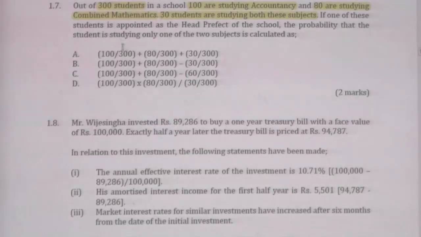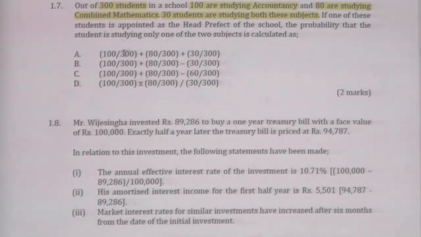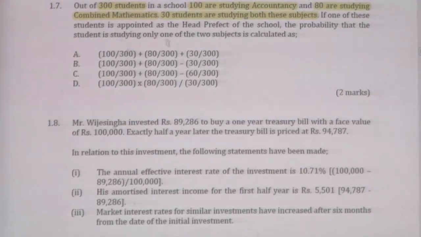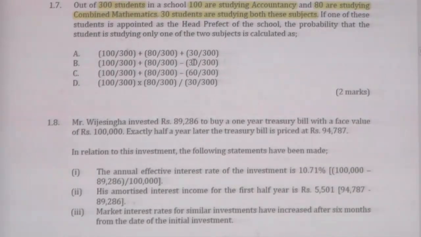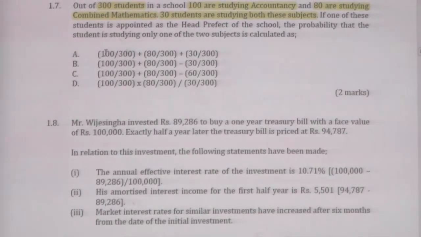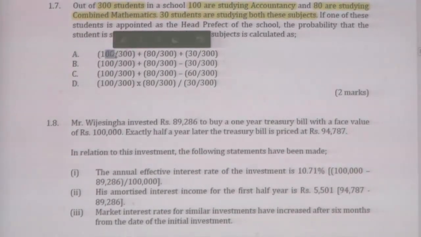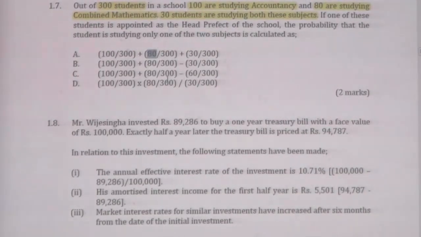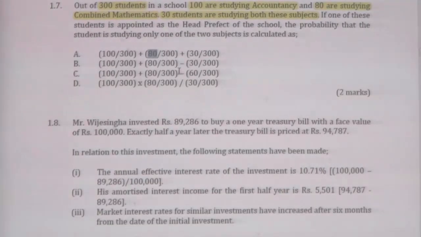I think you got the answer right here. 100 divided by 300, that is the probability of doing accounting. 80 divided by 300, that is the probability of doing mathematics. But these two include students who are doing both. Therefore, you have to eliminate it, right? Here you have 30 who are doing both, here you have 30 who are doing both.